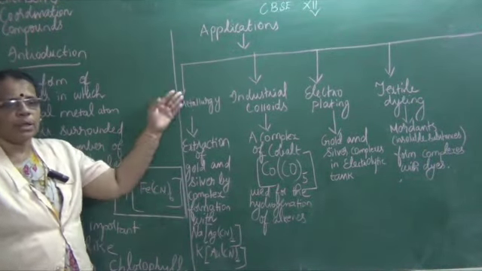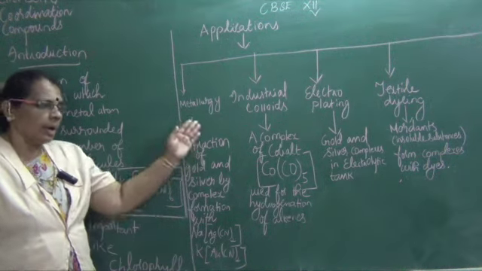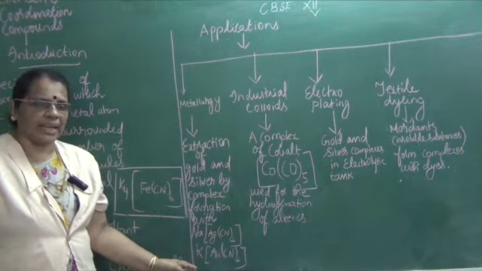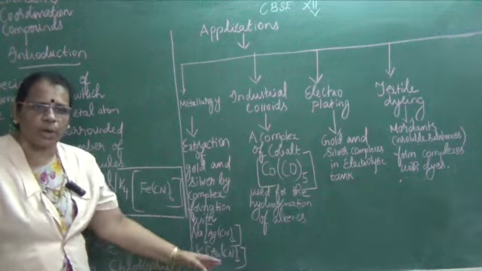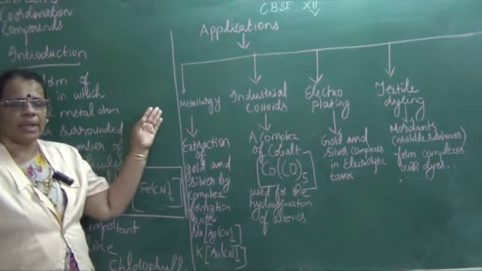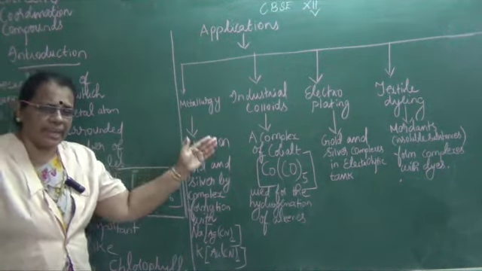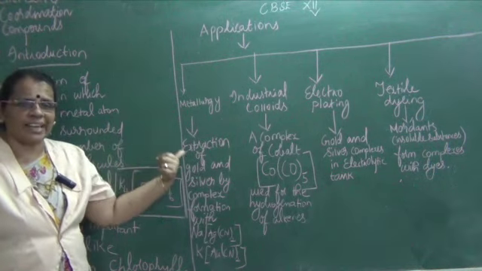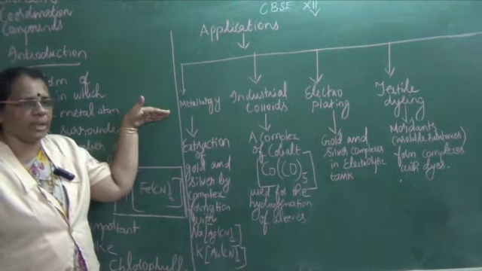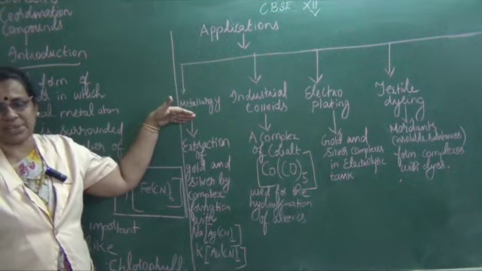Gold forms a complex with potassium cyanide, thereby forming potassium aurocyanide, whereas silver combines with sodium cyanide to form sodium argentocyanide.